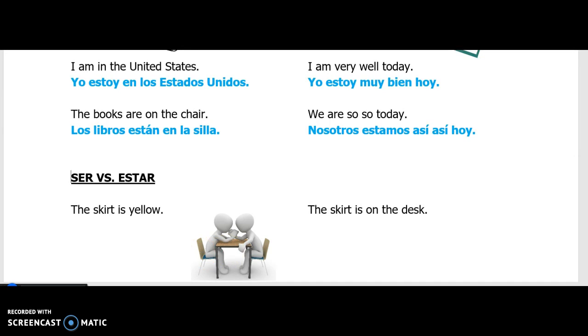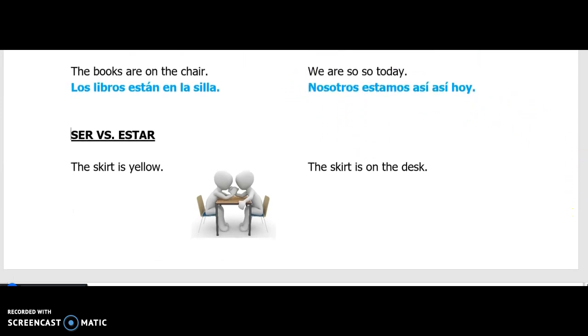Okay, last thing. Now we have this battle in our brains because up to this point, every time I said something like I am, or the books are, or we are, we instead of saying yo estoy, said yo soy. And los libros están, we said los libros son. Nosotros estamos, we said nosotros somos. This is a brand new verb for us. It's new, but it's not new. So what we have here is context. There's a difference between the skirt being yellow and the skirt being on the desk. Maybe not in English, but in Spanish it's different.